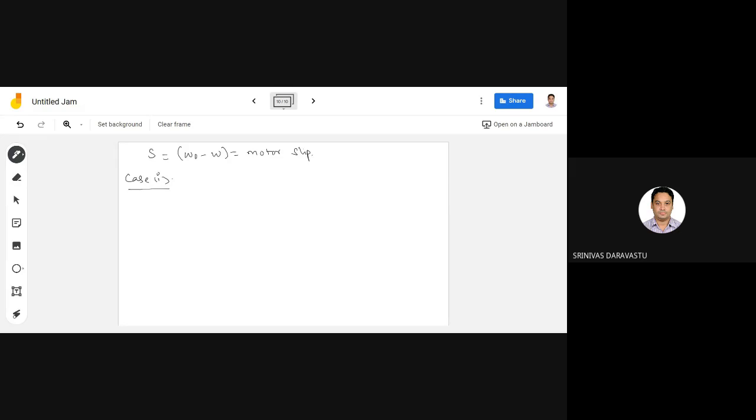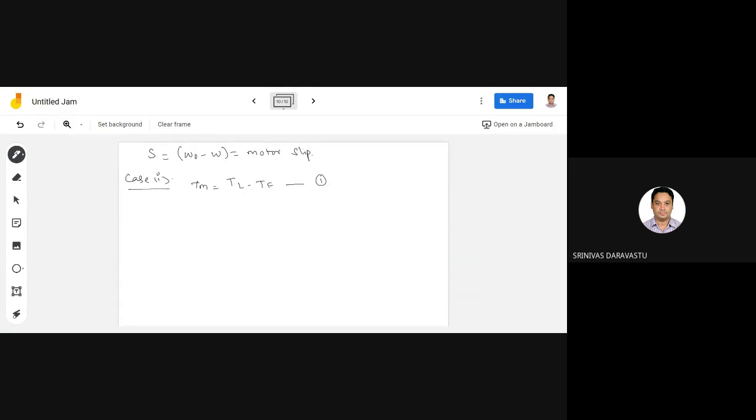The torque required to be supplied by the motor is Tm equals TL minus Tf. This is equation 1. The motor torque is equal to load torque minus flywheel torque.